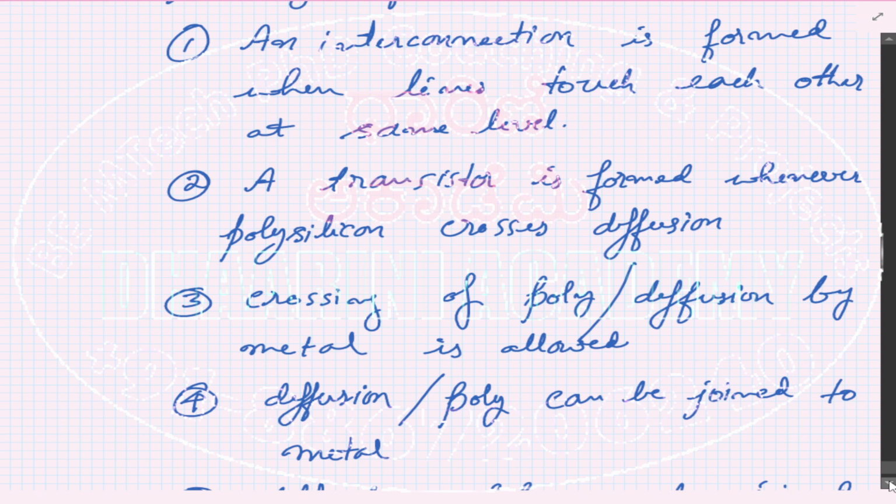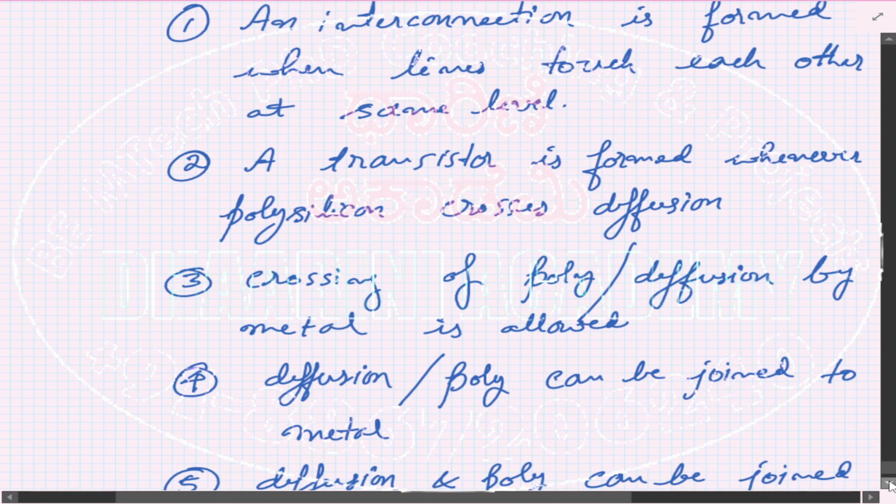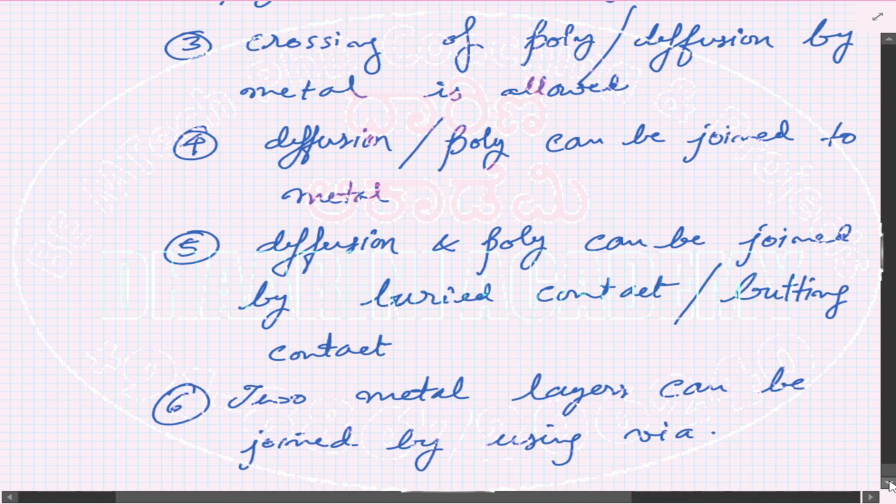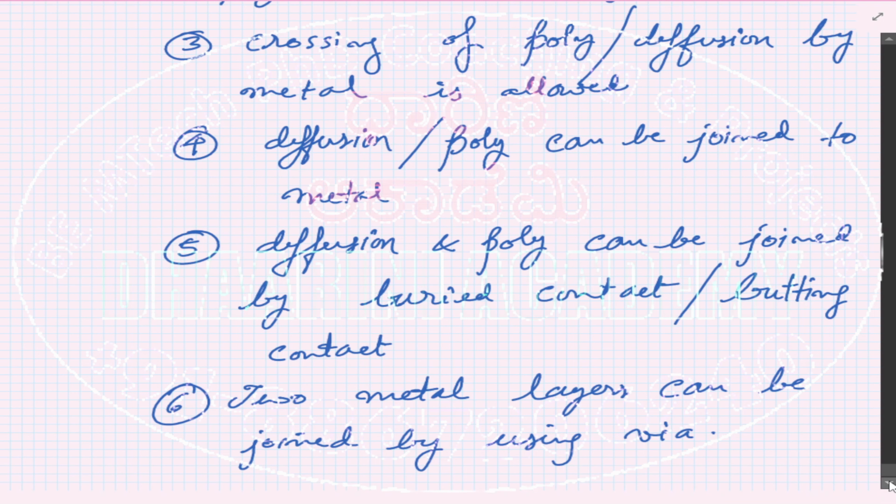Next, crossing of a poly and diffusion by metal is always allowed. There is no connection normally between them, so it is allowed. Even if you draw on the same layers, no mistake. Then, diffusion and the poly, if they cross, no problem, but you can make a connection with the metal. You can show a contact.